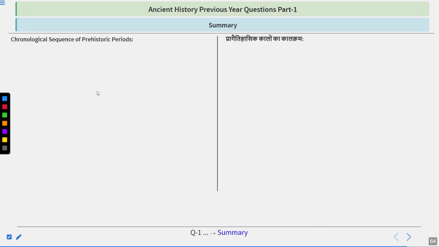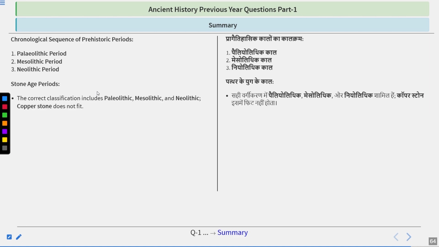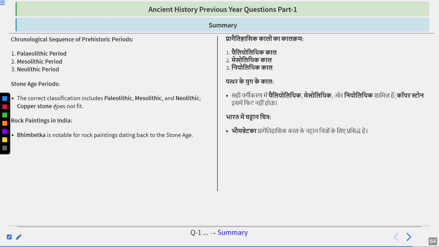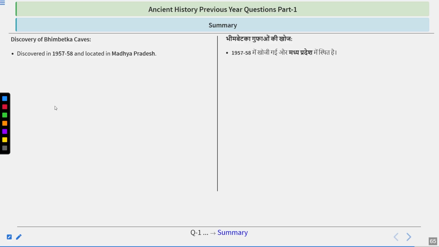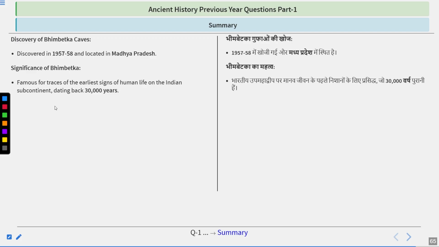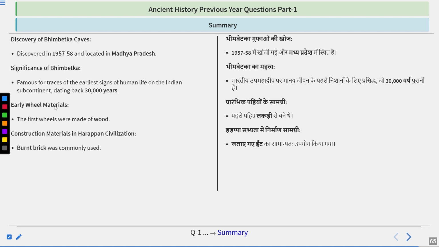Let's summarize what we have learned. Chronological sequence of the prehistoric period: Paleolithic, Mesolithic, Neolithic. These are the Stone Age periods; the correct classification includes Paleolithic, Mesolithic, Neolithic. Chalcolithic does not fit. Rock paintings in India: Bhimbetka is notable for rock paintings dating back to the Stone Age. Bhimbetka was discovered in 1957-58 and is located in Madhya Pradesh. It is famous for traces of the earliest signs of human life on the Indian subcontinent dating back 30,000 years. Early wheel materials: the first wheels were made of wood.